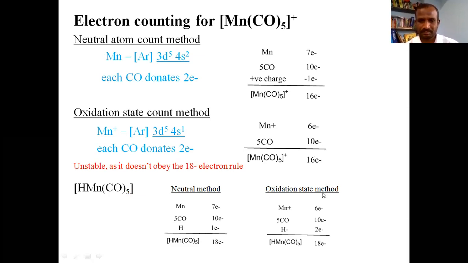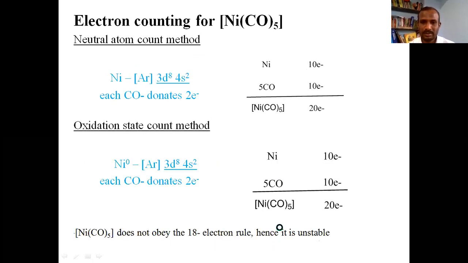Oxidation state method. The oxidation state of manganese is plus 1, and the contribution of electrons is 6. That is 3d5 4s1, and there are 5 carbonyl groups. Each donates 2 electrons, and the total amount will be 10 electrons. Now this is H minus, the hydride ion. The count for hydride ion is 2. I had shown that in this table.